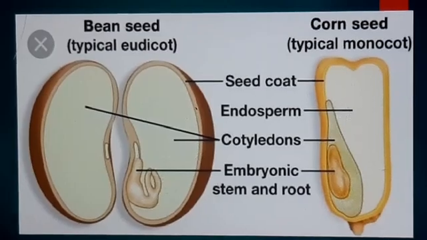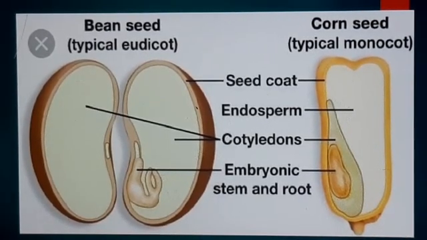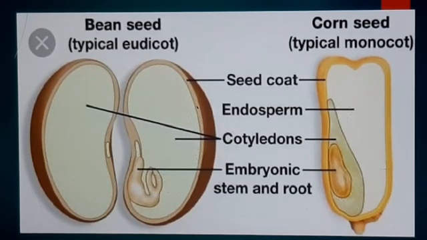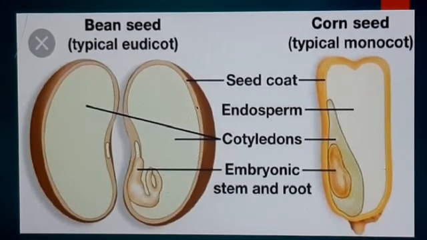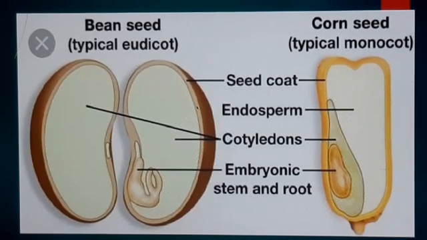So the outermost hard covering of the seed is called the seed coat, and it is mainly for giving protection to the seeds. This seed coat also helps in the absorption of water and helps the seed to become soft. As a result, as they absorb the water and become soft, it is very easy to remove the seed coat during the process of germination.